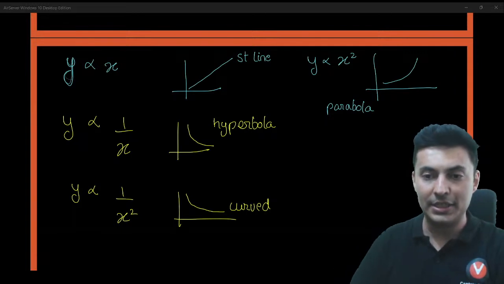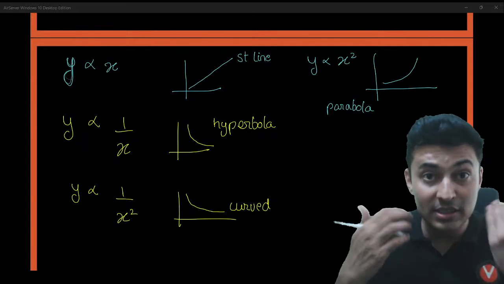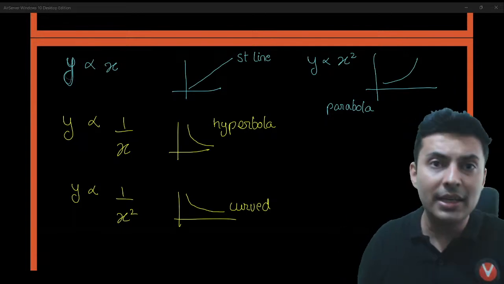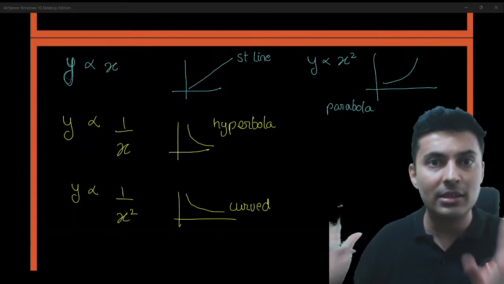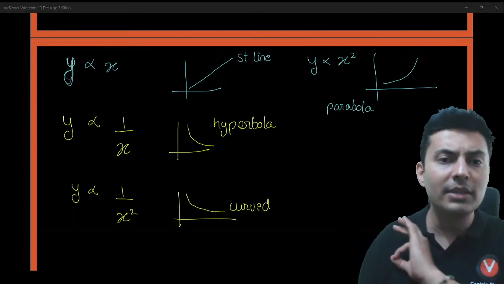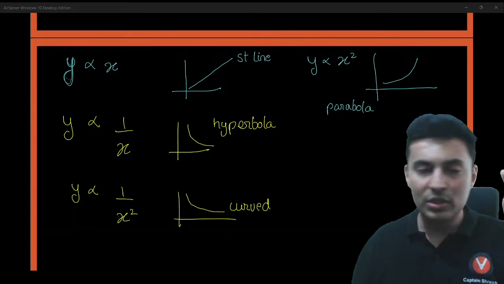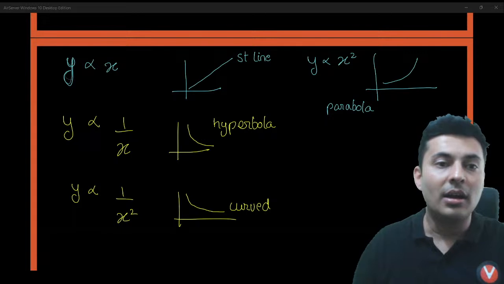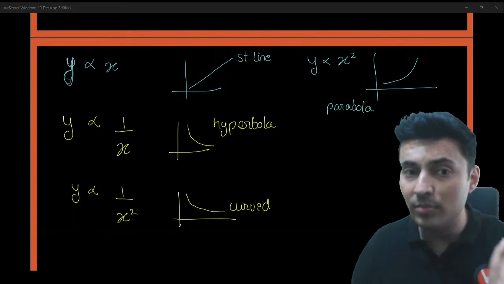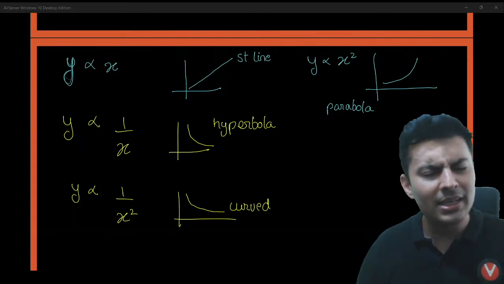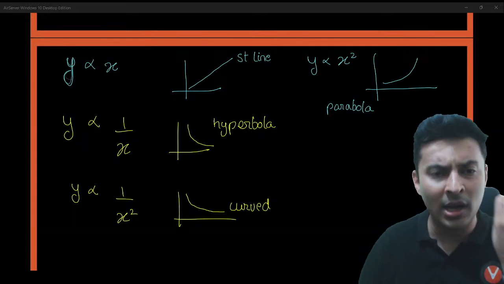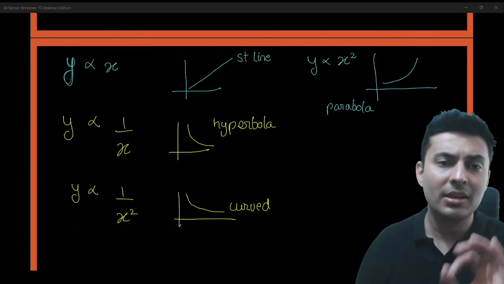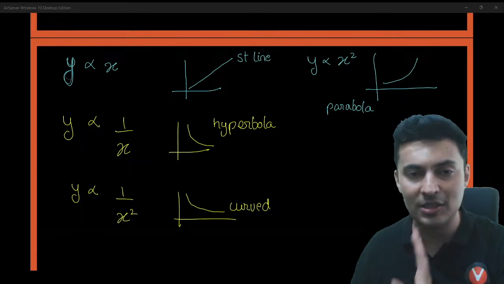Keep these things in mind, because this will be useful for drawing the graphs in many chapters in 12th standard physics. Something which is very basic. So x is a straight line, x square is a parabola, 1 by x is a hyperbola, 1 by x square is some curve looking like a hyperbola, but it is not a hyperbola. It is just a curve.